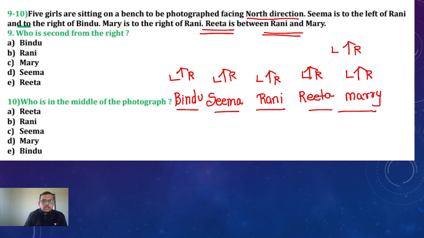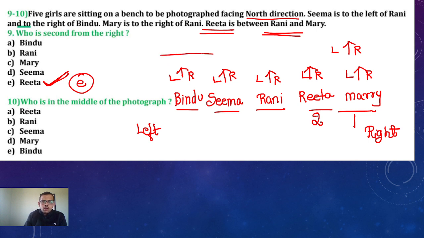We'll see the questions. Who is second from the right? See, this is left end. This is right end. Okay. They asked who is second from the right. 1, 2. Rita is the second from the right. This is correct.